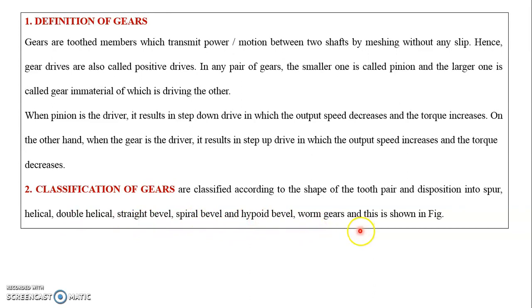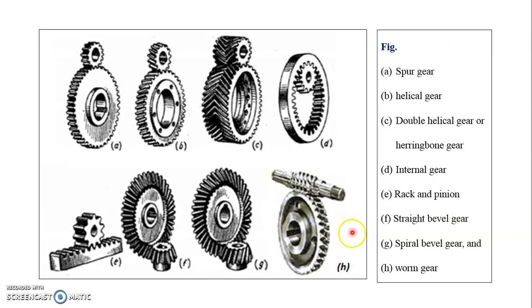You can see in this figure the different types of gears used in automobile gearboxes: spur gear, helical gear, double helical gear, internal gear, rack and pinion, straight bevel gear, spiral bevel gear and worm gear. For automobile gearboxes, generally we prefer the helical gears or herringbone gears.